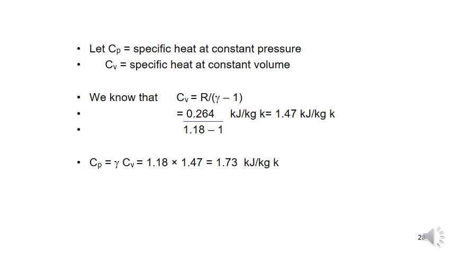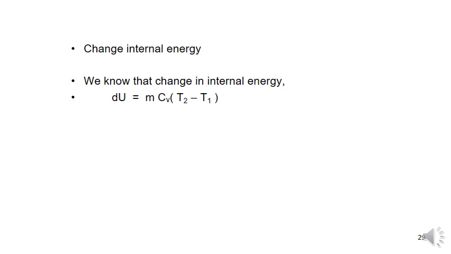Gamma is equal to Cp by Cv, so Cp is 1.18 into 1.47, which is 1.73 kilojoule per kg Kelvin. So we get the two specific heats by using gamma and the R value, with the relations Cv equal to R by (gamma minus 1) and Cp by Cv equal to gamma. These are the specific heats. Change in internal energy dU is equal to m Cv (T2 minus T1). With m as 1 and Cv as 1.47 into T2 minus T1, we get the change in internal energy in kilojoules, about 110 kilojoules.